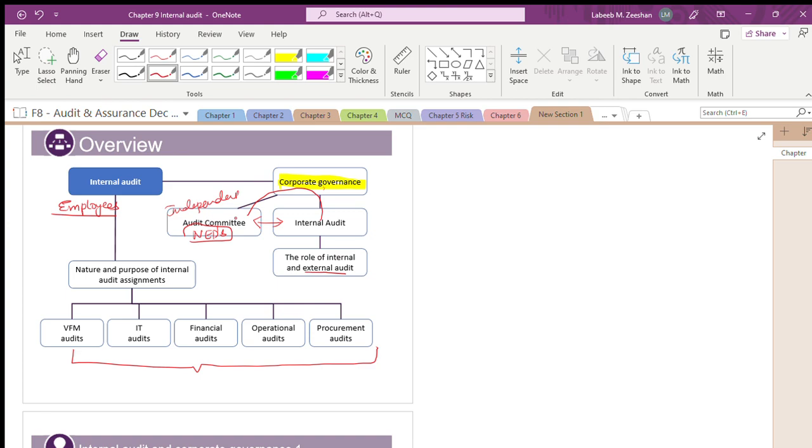Value for money audit will be there. These are the assignments, the tasks that the internal auditor will do. This much you should understand in general, the basic structure.